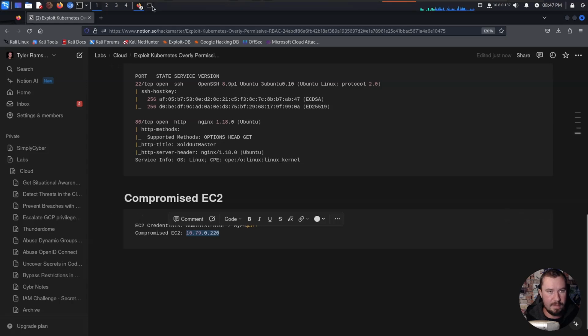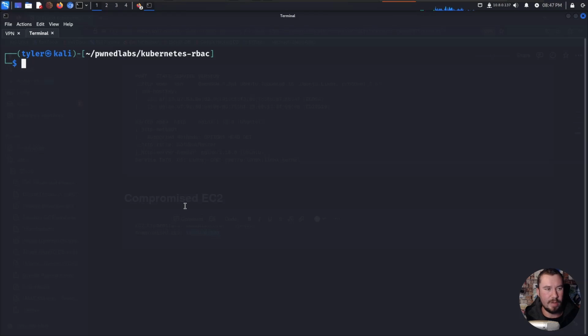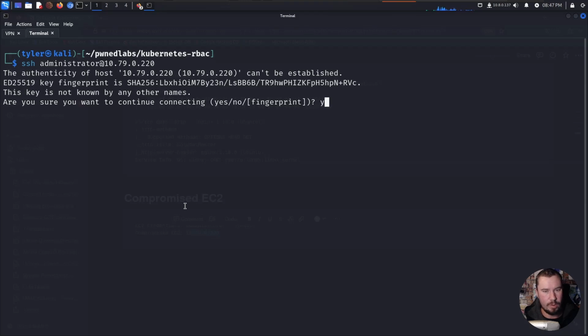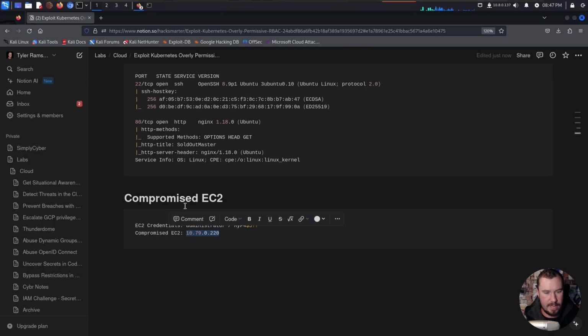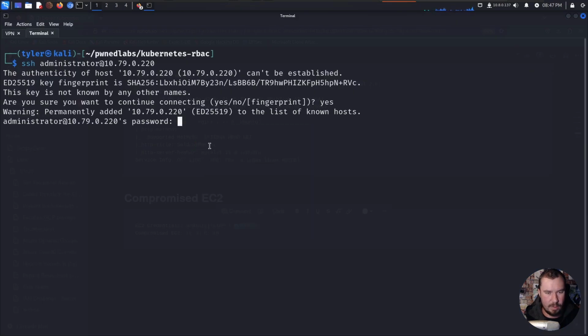So I'm going to copy that IP. We'll open up our terminal where we were at before, and now we want to use SSH or secure shell, which is going to give us a command line interface on this remote computer. So we'll do ssh administrator, and we're going to drop in the IP of that machine like so. We will type yes, and now we need to grab the password, which is right there.